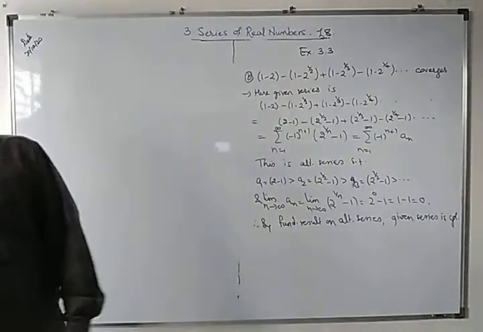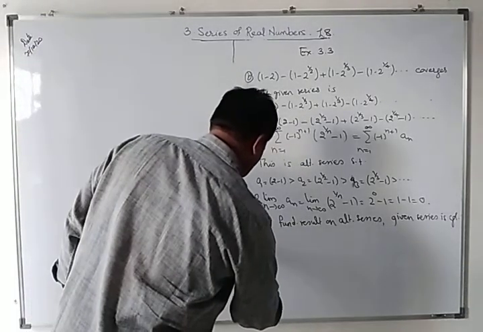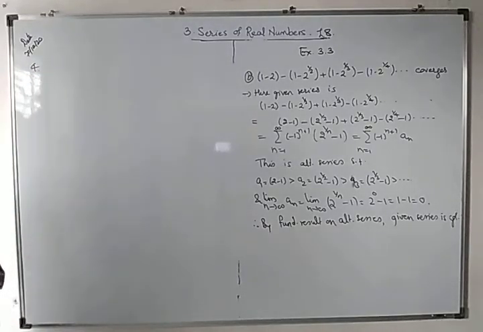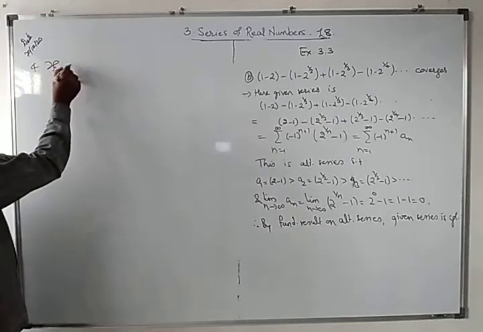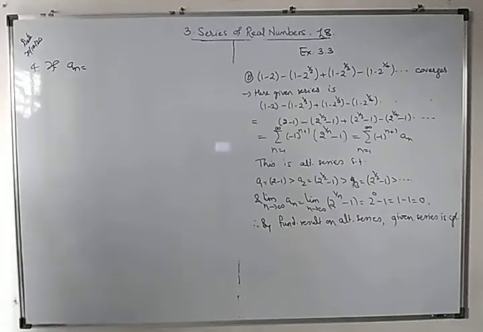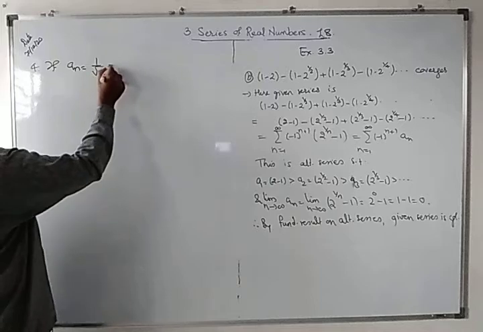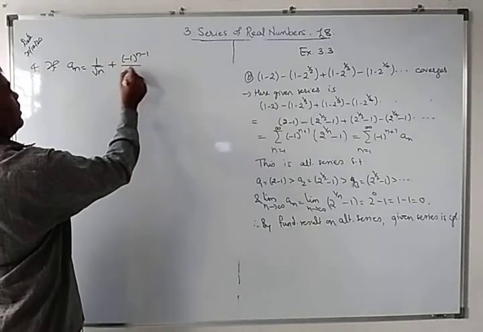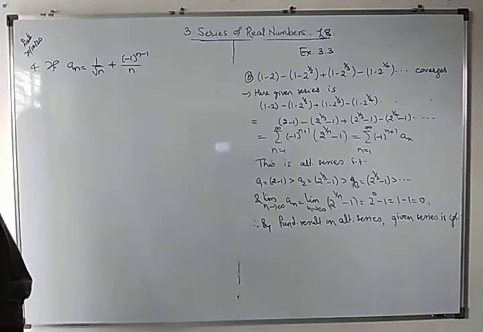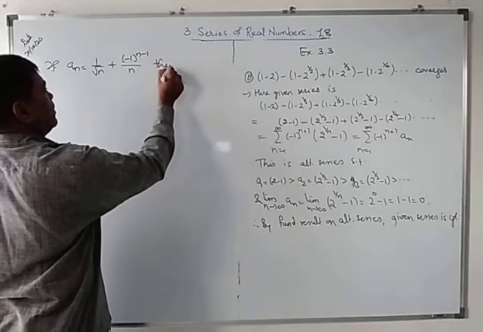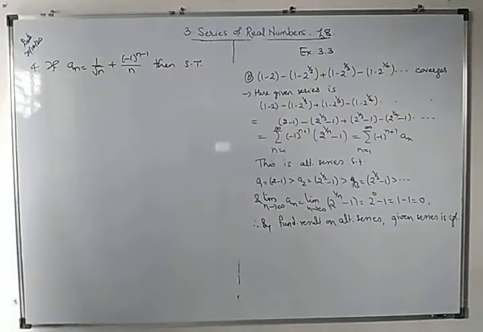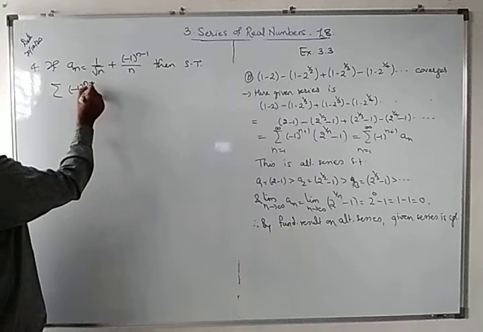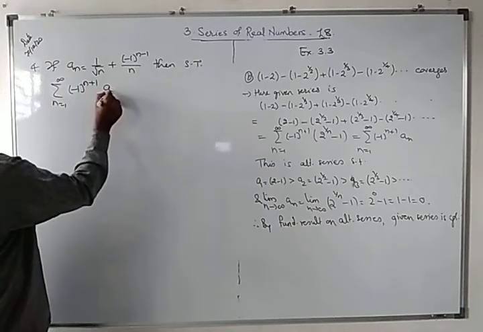Next example, example number 4. If a n is equal to 1 upon root n plus minus 1 raised to n minus 1 upon n, then show that the summation of minus 1 raised to n plus 1 into a n diverges.